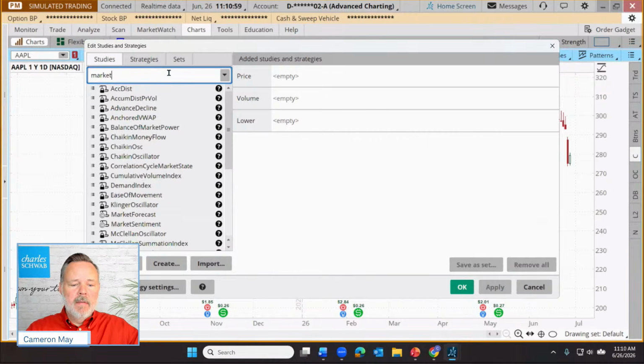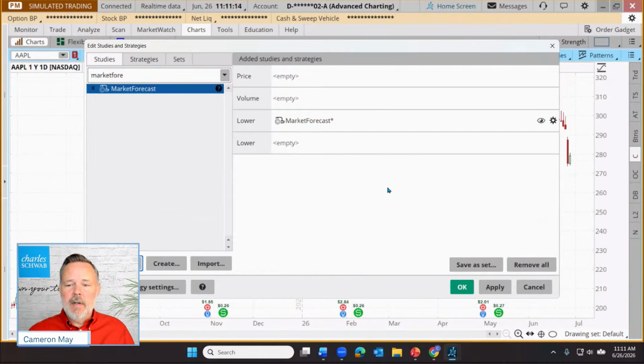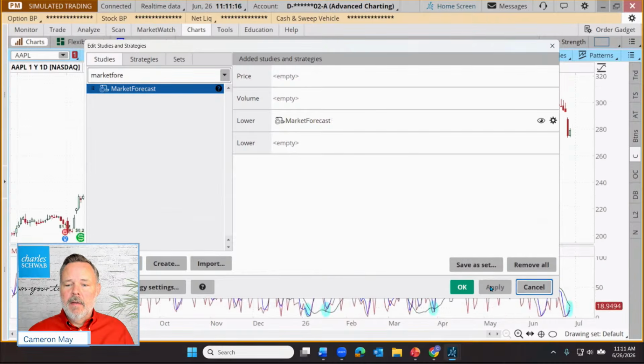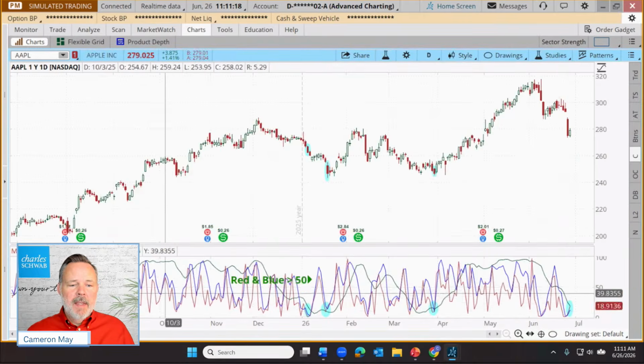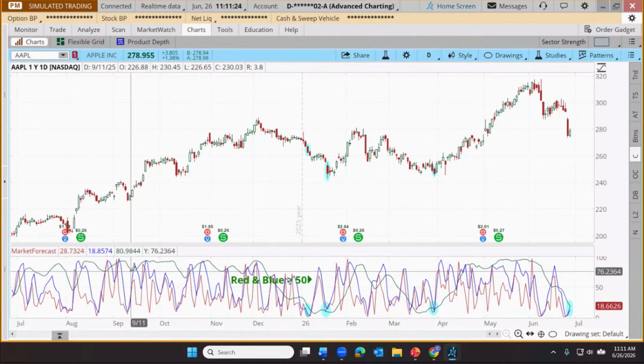We just type in market forecast. We could go down in alphabetical order, of course, and find it under the M's, but I'm just going to use the little shortcut there. Let's type in the name, find the market forecast, and add that to our chart. And I'm going to click apply. And what we're left with is this series of red, green, and blue lines. It's kind of a busy looking indicator. It can be a little bit intimidating the first time we use it.